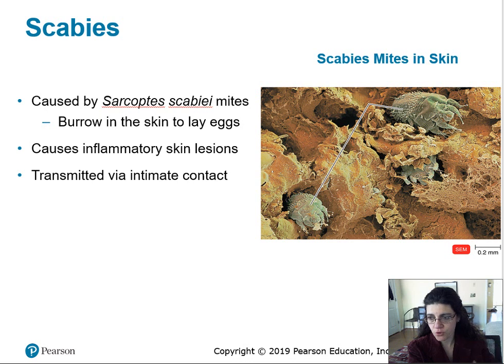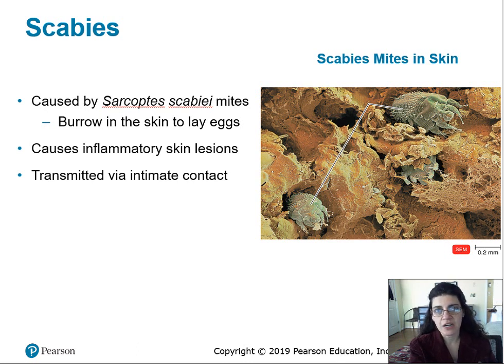So they're burrowing inside the skin, and that's where they lay the eggs. The scabies mite is usually spread by direct and prolonged skin-to-skin contact with a person that has scabies. It can spread very rapidly under crowded conditions, where there are too many people close to each other, and that will allow more body contact. So institutions like nursing homes, extended care facilities, and prisons will often see increased cases of scabies.